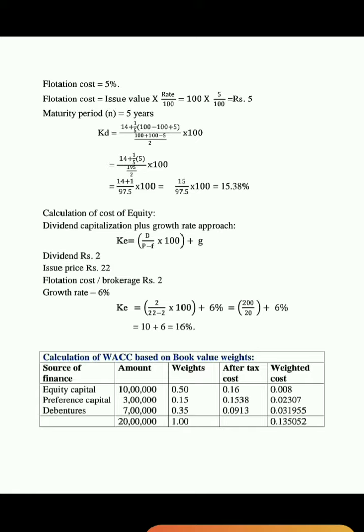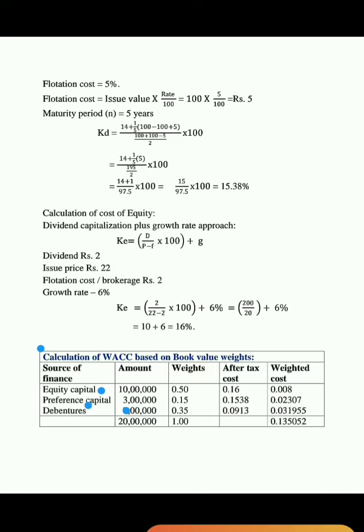Now we have calculated the cost of debenture, cost of preference and cost of equity. So the after-tax costs are ready. By using the after-tax costs, we can easily calculate the weighted average cost of capital. Now, calculation of weighted average cost of capital based on book value weights. There are three sources of capital: equity capital, preference capital and debentures.